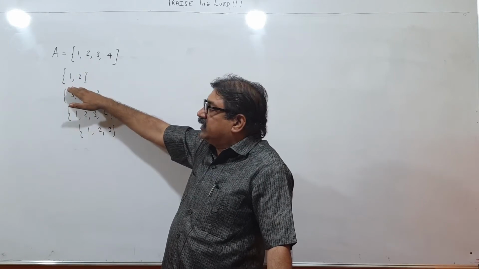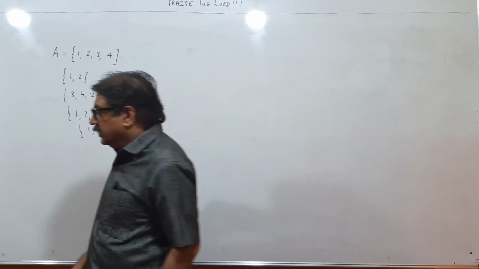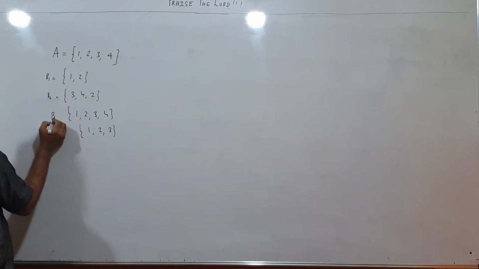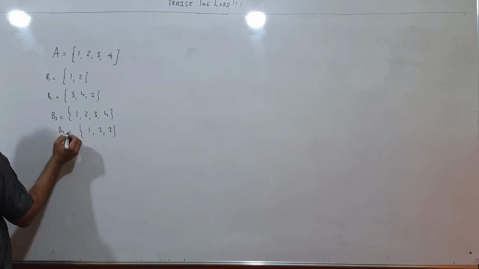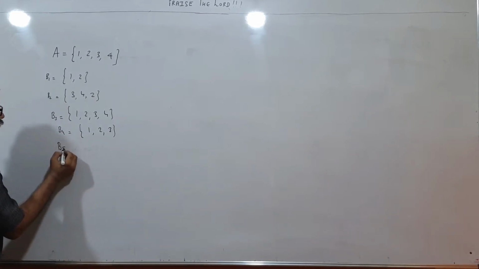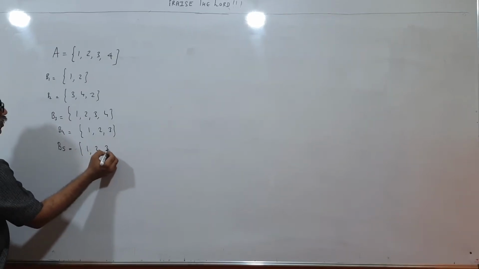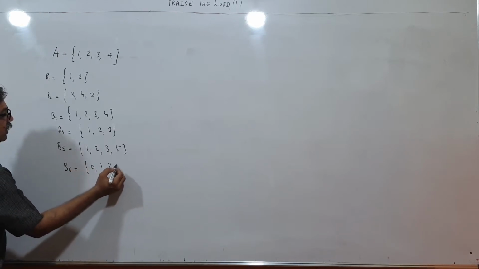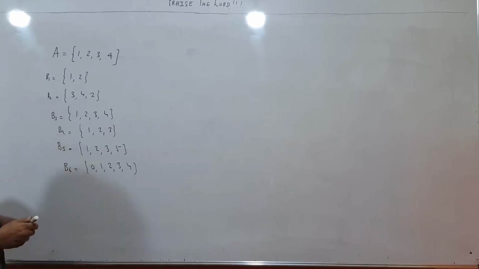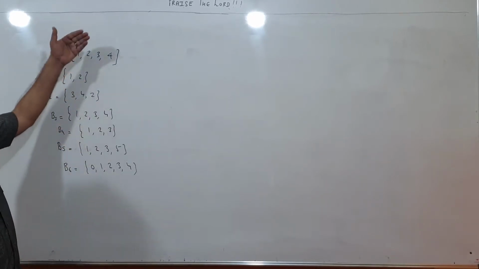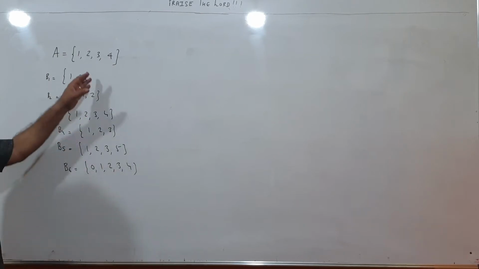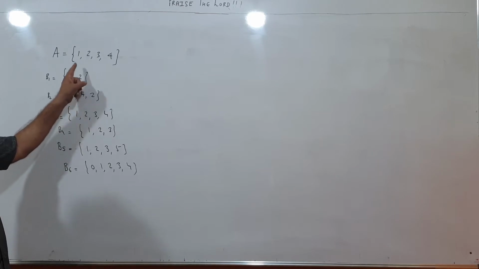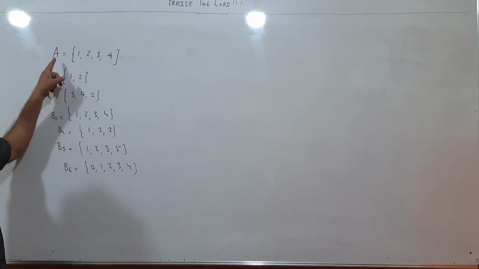If all elements of this set are present in this set, supposing this I call set B1, this I call B2, this B3, and this is B4, and maybe I form a set B5 like this, 1, 2, 3, 5, a set B6 like 0, 1, 2, 3, 4. So if you want to check whether a given set is subset of A or not, what you have to see is, all the elements of this set, are they present over here? Yes. Therefore this is subset of this.